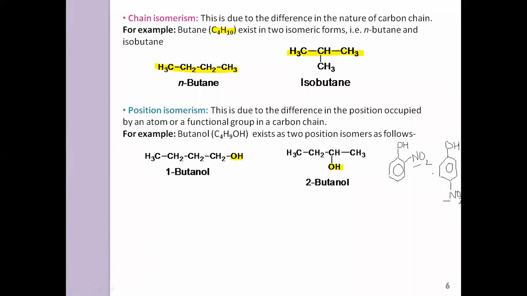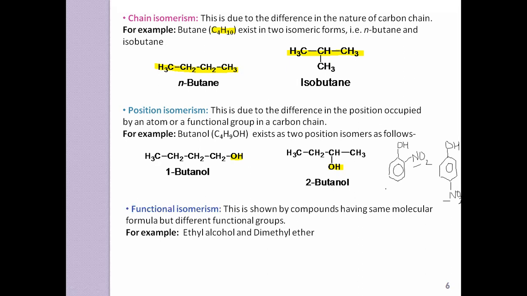One more position isomer you will get. Which one? Here is ortho-nitrophenol, para-nitrophenol, and one more isomer you will get. Which one? Meta-nitrophenol. Yes. So are all of you getting what position isomers mean? Yes, sir. Okay, good.